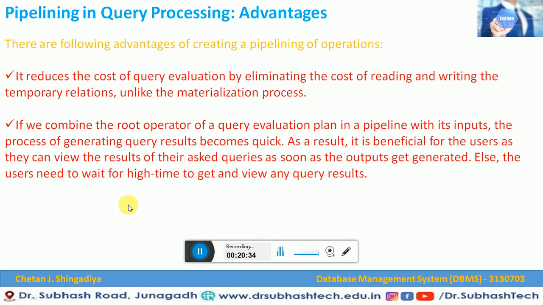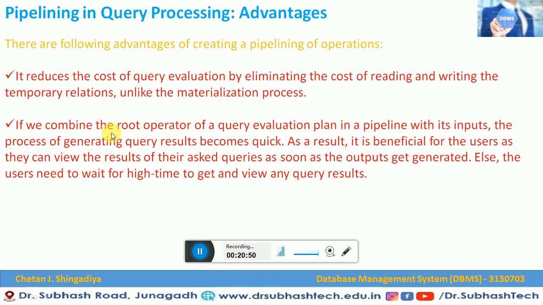Now let us talk about some of the advantages of using pipelining in query processing. The first one is that it reduces the cost of query evaluation by eliminating the cost of reading and writing temporary relations, unlike the materialization process.